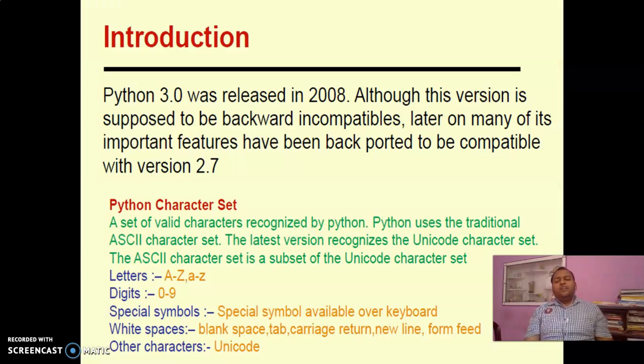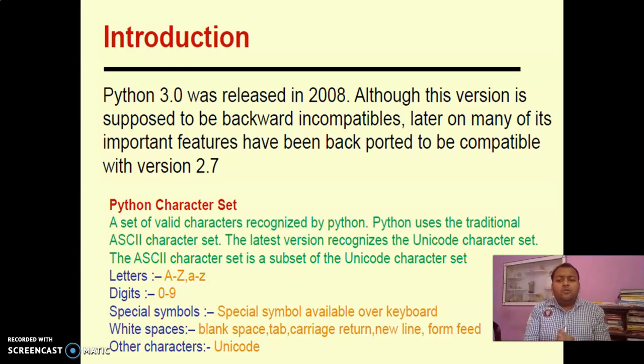Now I will move forward. What is Python? How can we use it? What are the character sets? So Python 3.0, we will talk about it, was released in 2008. Although this version has some incompatibilities, now we are using 3.6. Friends, first we should understand why it is called Python. Because Python is something like a snake, or a bigger snake, I can say. No, the name didn't come from there. The developer of the language, Guido van Rossum, named it after a script called Python, which is a series in his country.